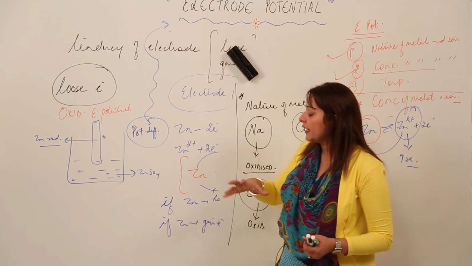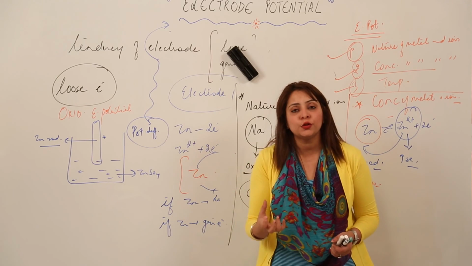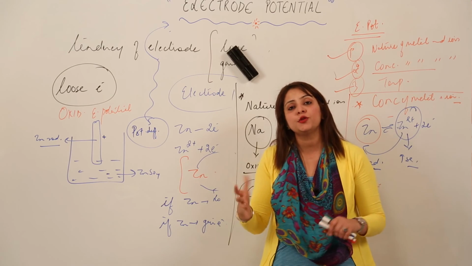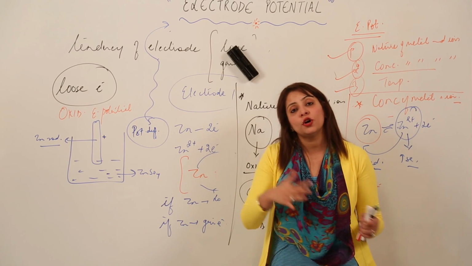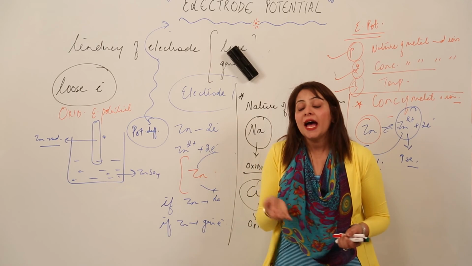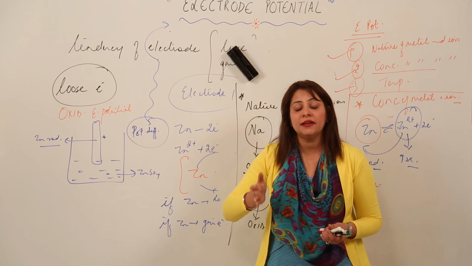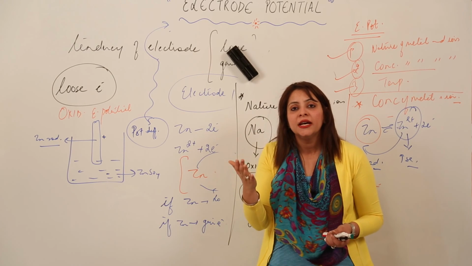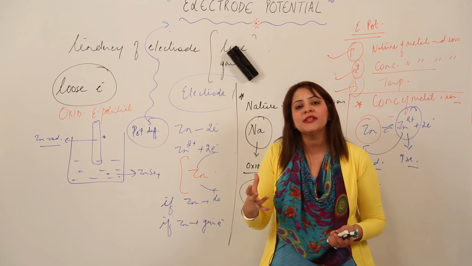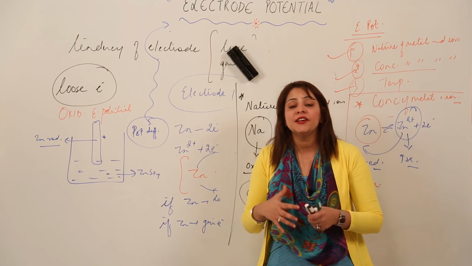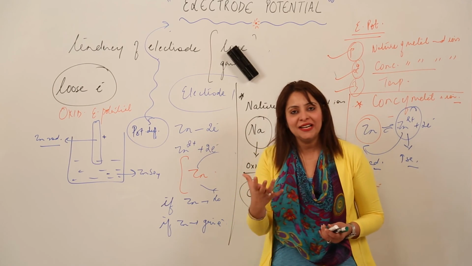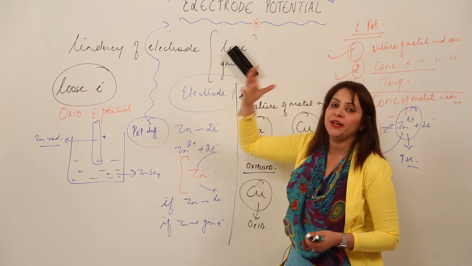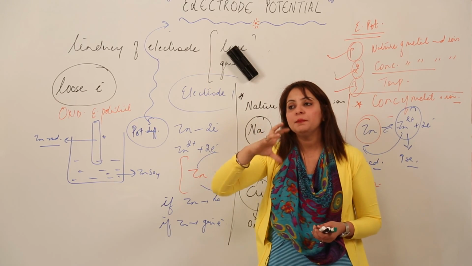And see, in any beaker, if we see a solution, there is a possibility of oxidation and a possibility of reduction, or we can say there exists an equilibrium between the oxidation and the reduction side. If the metal has a tendency to lose, then it will lose and get oxidized, and if it has a tendency to gain, it will gain and get reduced. So according to the tendency, this value of electrode potential matters.